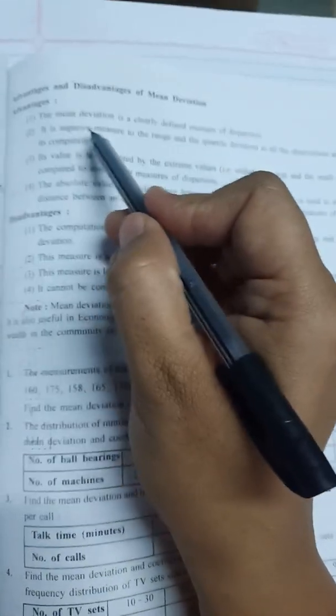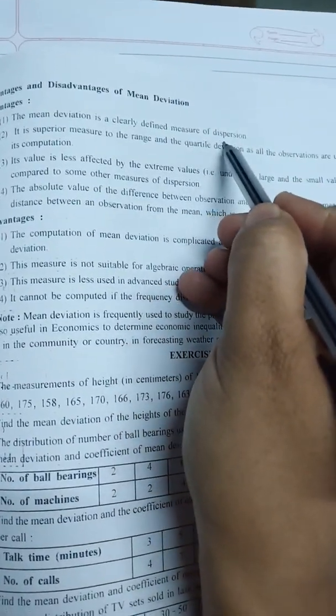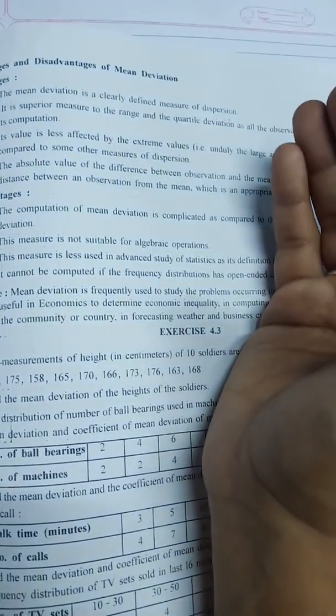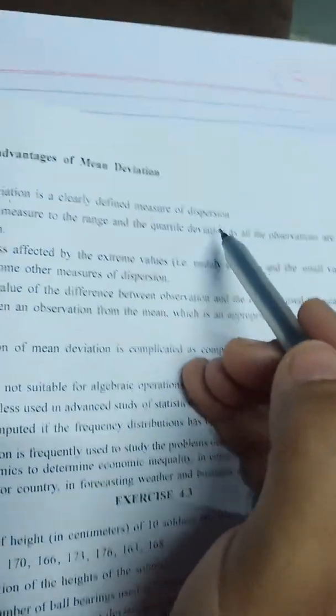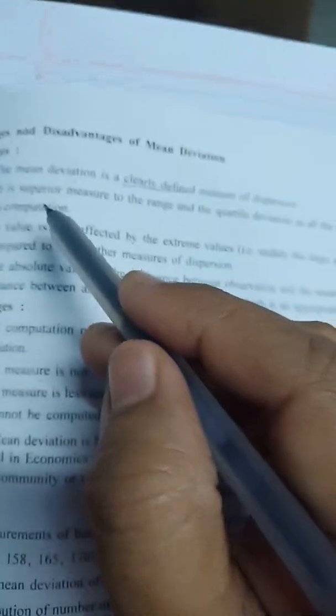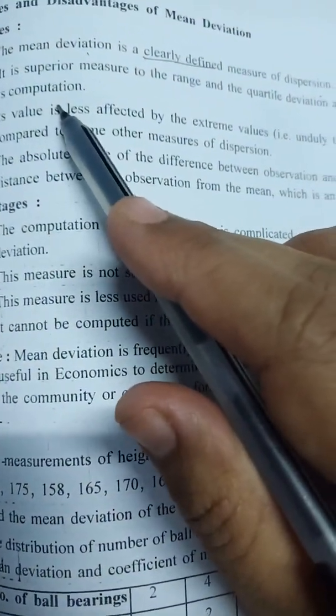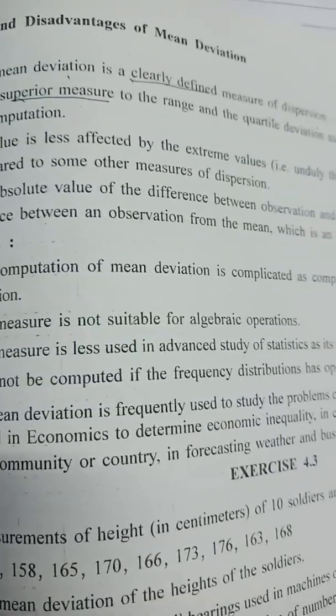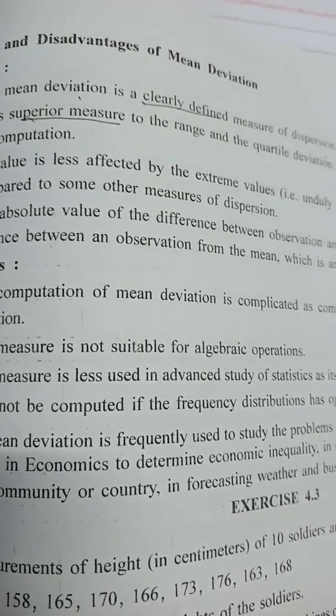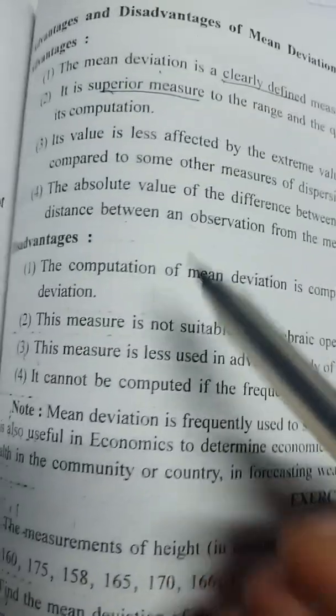Now let's see the advantages and disadvantages of mean deviation. First, mean deviation is a clearly defined measure of dispersion. How far the observations are from the central point is known as mean deviation. It is a superior measure to the range and the quartile deviation, as all the observations are used in its computation. Mean deviation is said to be superior to range and quartile because all the observations are taken into calculation.